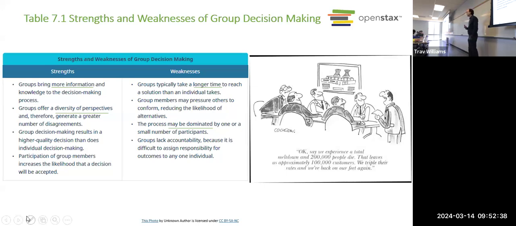There are benefits to making decisions as a group. What were some of the benefits of group decision making? Different perspectives. Okay, great. You're getting different perspectives, so you might come up with ideas or solutions you would not otherwise have come up with. What's the downside to group decision making? Takes longer. Exactly. It takes effort.